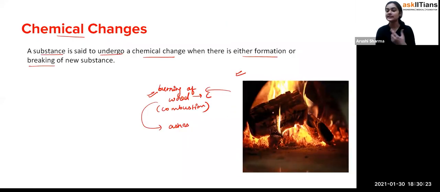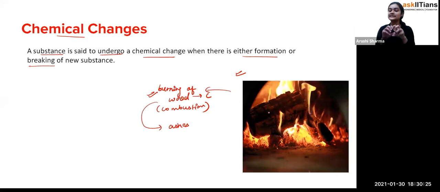When this wood is burning, first of all there is a wood log which is very hard in nature, but after some time when the wood is completely burned, you just find the ashes, and those ashes are very light in nature. So, students, when there is some formation or breaking of things and you are getting a new substance, that we call a chemical change.